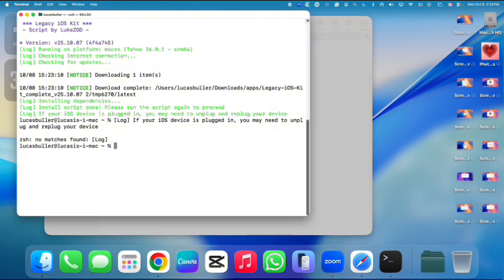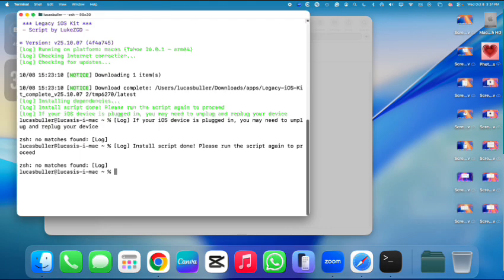Matches found, log, okay. And then, what if I try this one? Look, I don't know how this even works. I don't even know what I'm doing. So that did not work. Let's see.